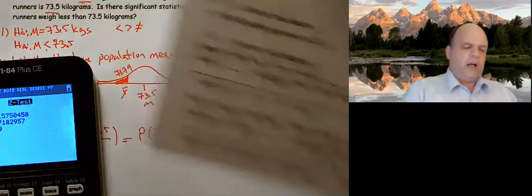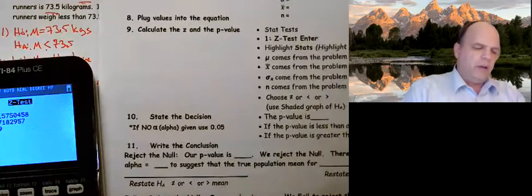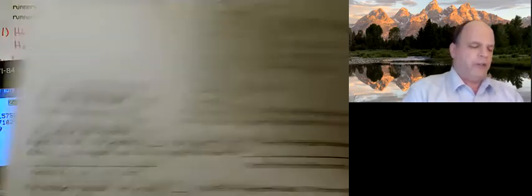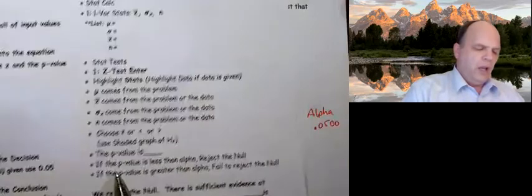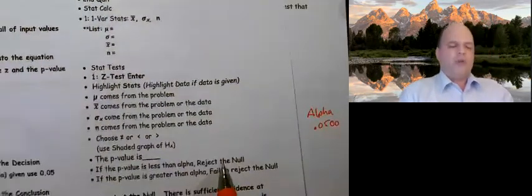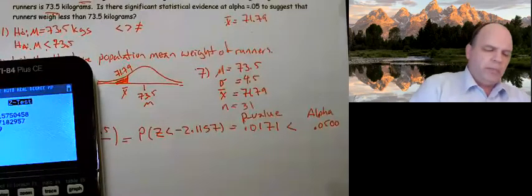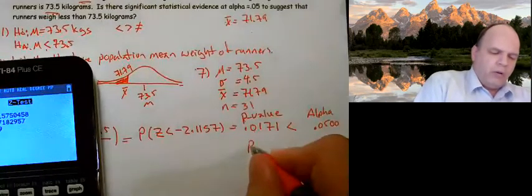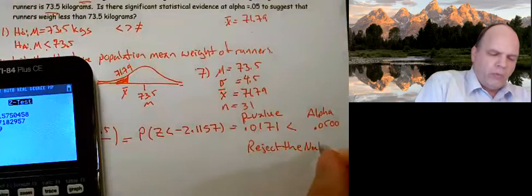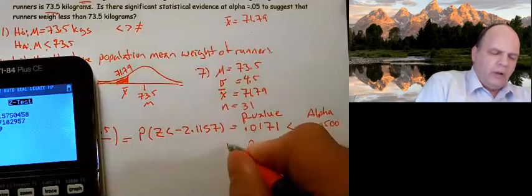So when I look down, we've done number 8, we've done number 9, so now we're on to number 10, where we need to state our decision. If the p-value is less than alpha, we reject the null. So our decision is simply reject the null. And that's number 10.